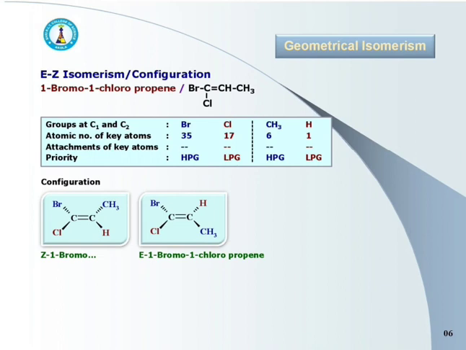Next example is of 1-bromo 1-chloropropene.